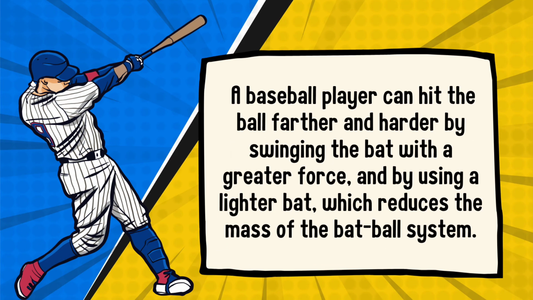A baseball player can hit the ball farther and harder by swinging the bat with a greater force, and by using a lighter bat, which reduces the mass of the bat-ball system.